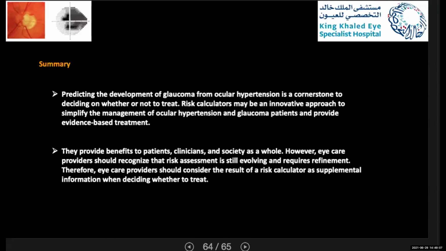However, eye care providers should recognize that risk assessment is still evolving and requires refinement. Therefore, eye care providers should consider the results of the risk calculator as supplemental information when they are deciding whether to treat or not.